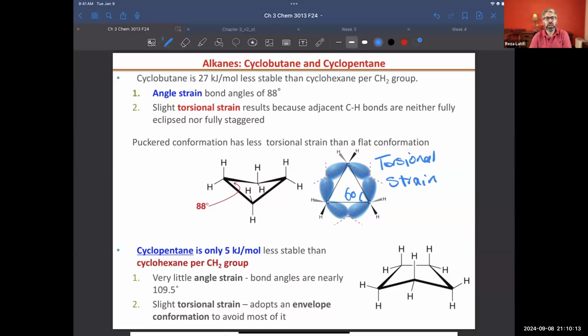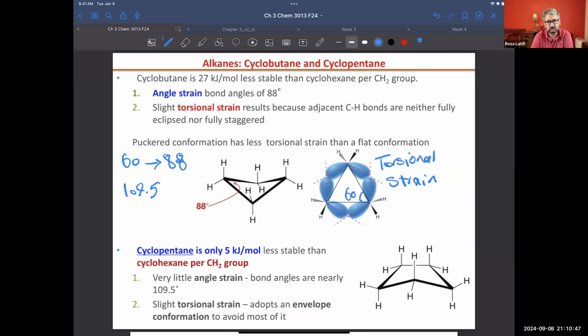Now, if we increase the number of members from 3 to 4, the bond angle will increase from 60 to 80, and that's a good improvement, but we are still way far from 109.5. The system will be stable, way more stable than cyclopropane.